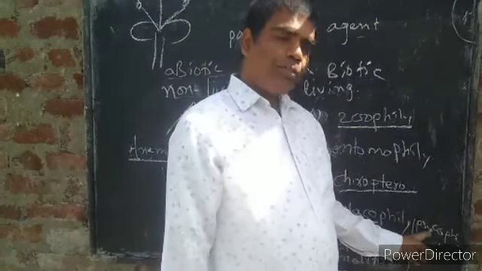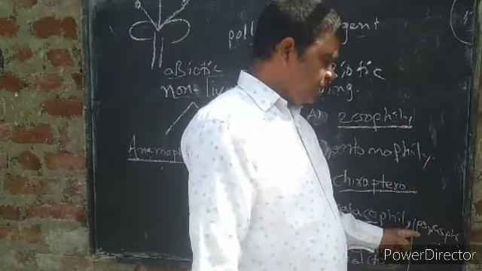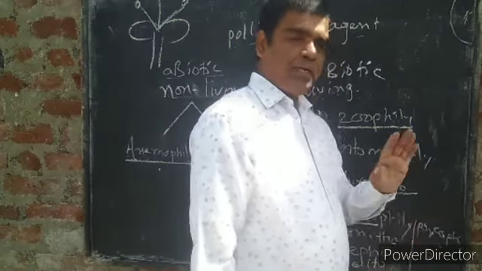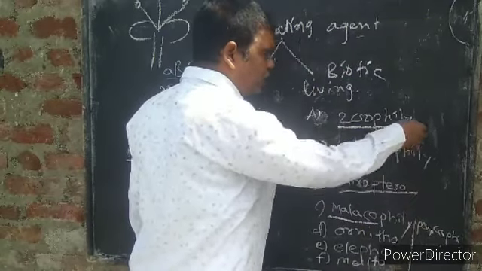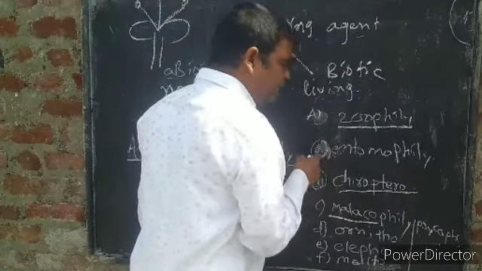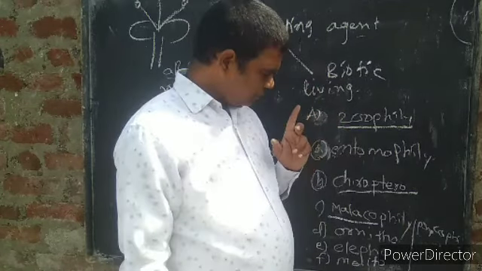And if it takes place with the help of butterflies, it is called psychophily. So here you can observe that when pollination takes place by living organisms, it comes under biotic. Remember.